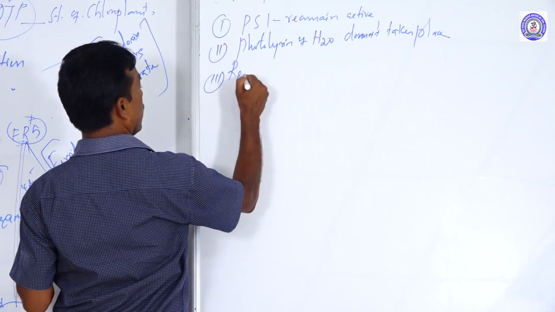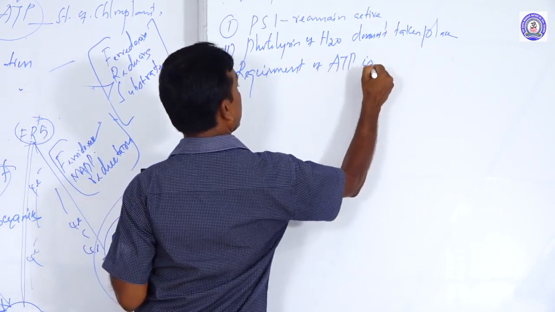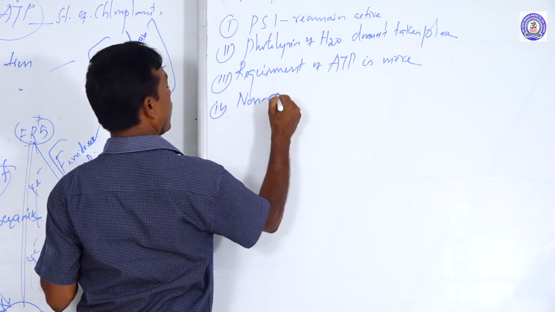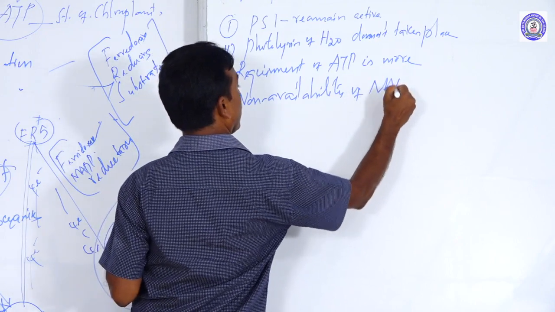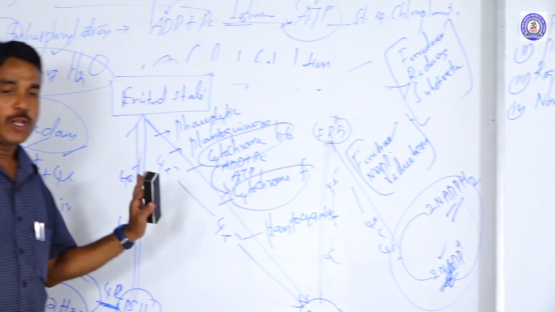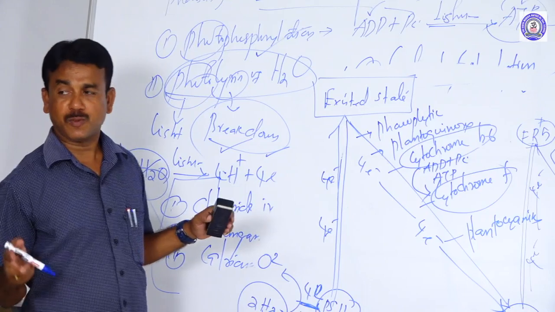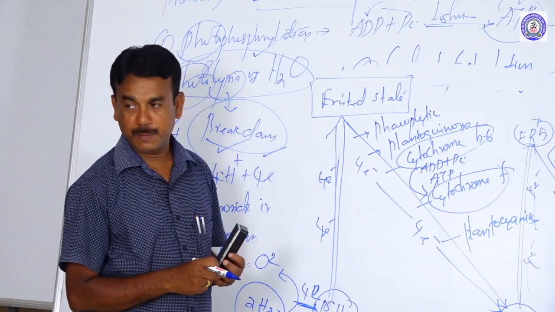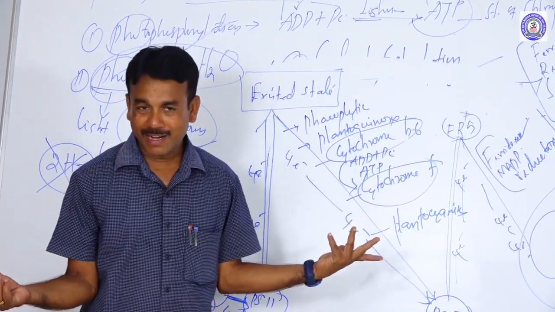Third, the requirement of ATP is more, or the formation of phosphorylation is more. The fourth is non-availability of NADP plus, because in non-cyclic photophosphorylation NADP is available, but in cyclic it is not.